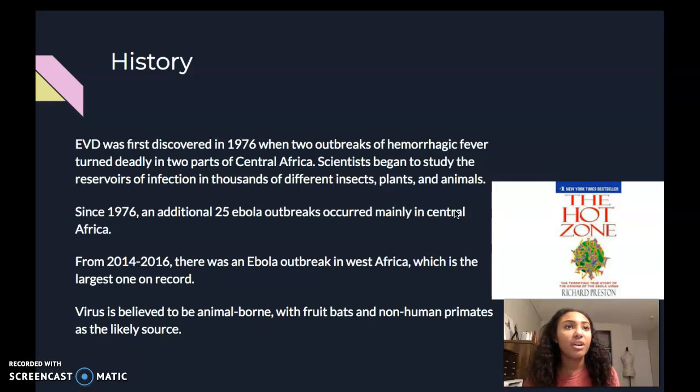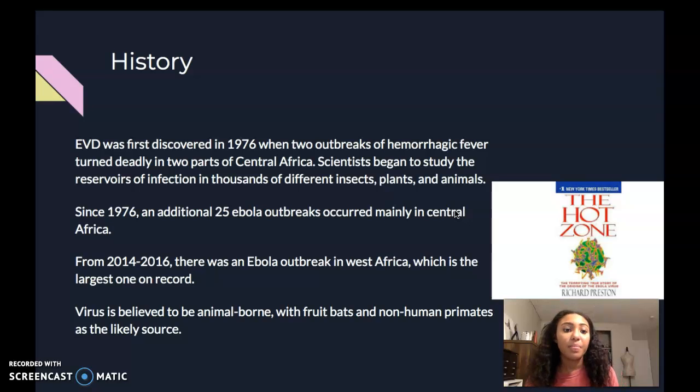The first outbreak occurred in the Democratic Republic of Congo near the Ebola River, hence the name Ebola virus. And the second outbreak occurred in South Sudan. And then from 2014 to 2016, there was an Ebola outbreak in West Africa, which is also the largest one ever recorded. Ebola virus is believed to be animal-borne, with fruit bats and non-human primates as the likely source.